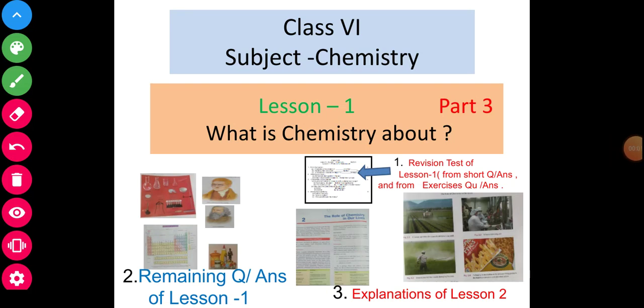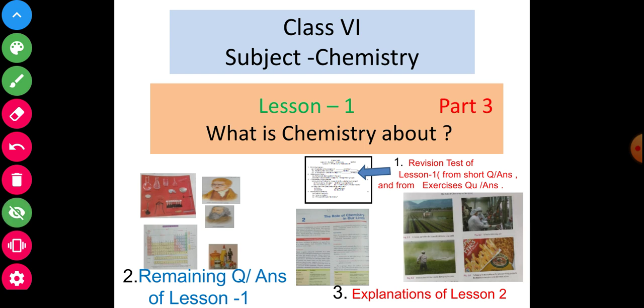Students, class 6, subject chemistry, lesson number 1. What is chemistry about? Previously I had discussed this lesson. Now I will discuss according to the given points as written here. So one by one I will ask you.